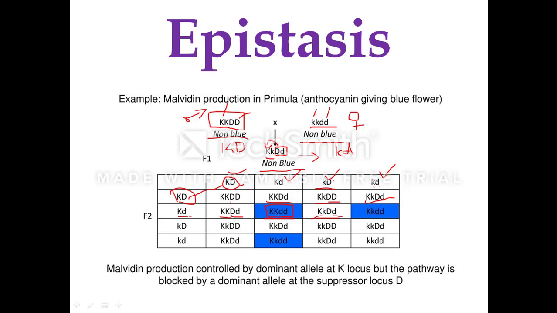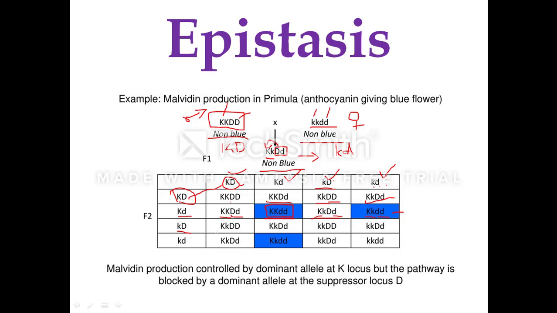And when this capital K and small d containing gamete fuses with small k and small d containing gamete, you will have the heterozygous dominant condition for the hypostatic gene, that is K, and homozygous recessive condition for the epistatic gene, that is D, and hence there is production of the pigment. There is no capital D in heterozygous or the homozygous dominant condition. Now this hypostatic gene expresses the pigment, and hence there is production of the malvidin.